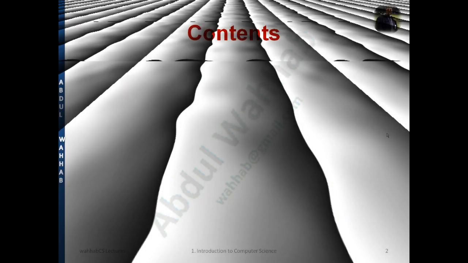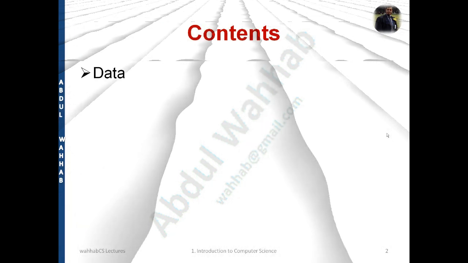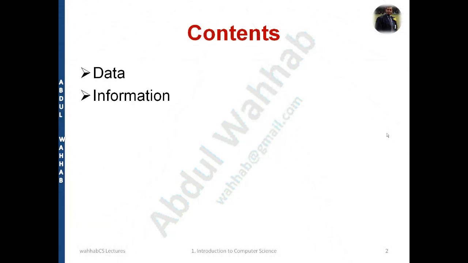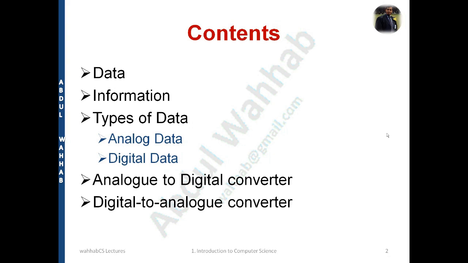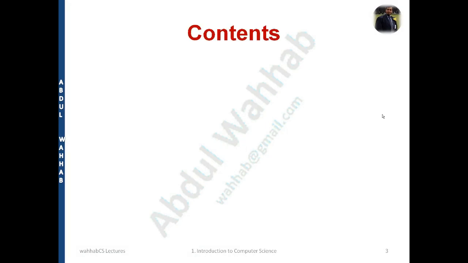So further, we are starting to understand the basic concepts of computer science. In this video, we'll understand what is data, what is information, and what are the types of data. We have analog and digital, and then we'll discuss the analog to digital converter, and then the digital to analog converter. So these are the main points of today's video, and let's start understanding the concept. First of all, we'll start with what is data.